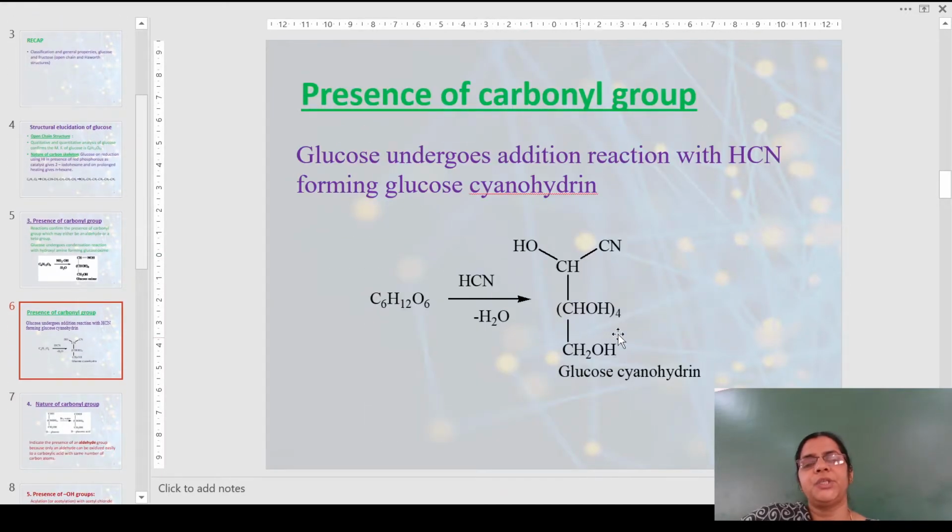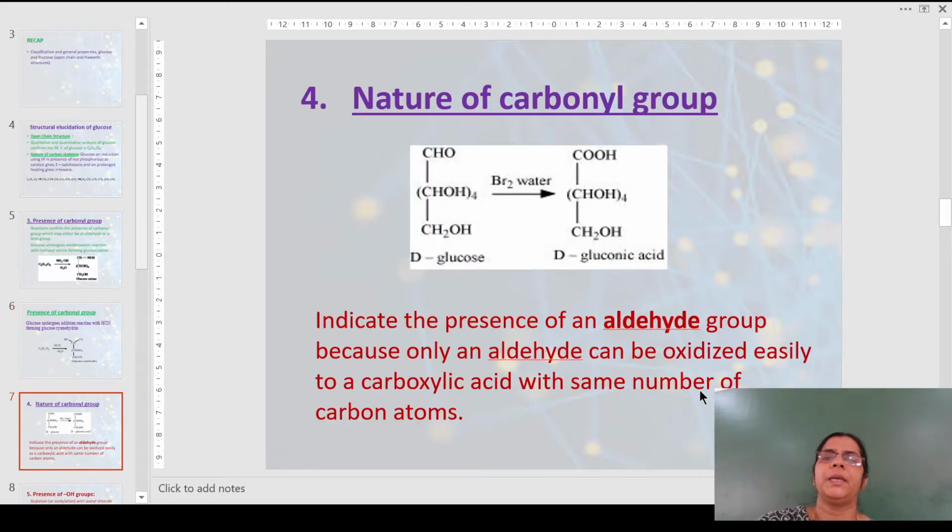Another reaction which further confirmed this was the reaction with hydrogen cyanide. Glucose reacts with hydrogen cyanide to give the respective cyanohydrin, glucose cyanohydrin. So these two reactions indicated the presence of a carbonyl group. In the next slide, we can see that the nature of the carbonyl group can be established by carrying out an oxidation reaction. Oxidation with bromine water yielded gluconic acid having only one COOH group.